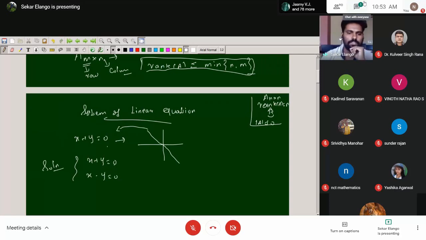So what does this mean geometrically? We can find x and y such that they must satisfy x plus y equal to 0 and x minus y equal to 0. So the two equations must intersect at at least one point. Then only do we have a solution. Otherwise the solutions cannot exist. So both lines must meet at at least one point. Then only we have the solutions.